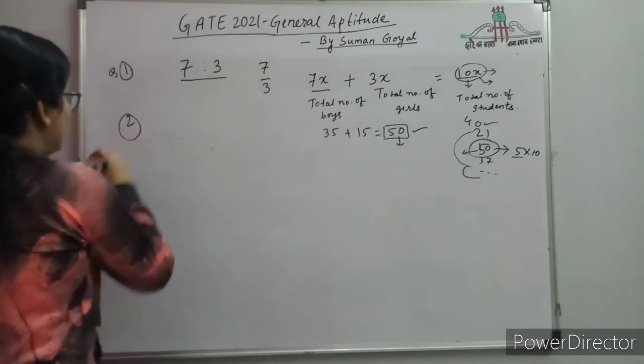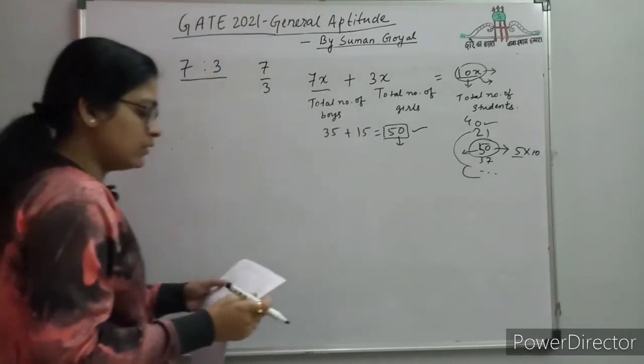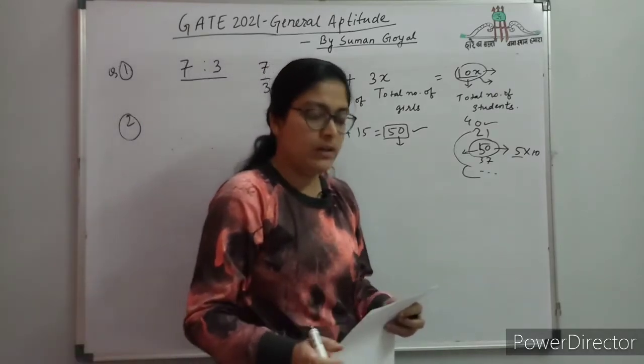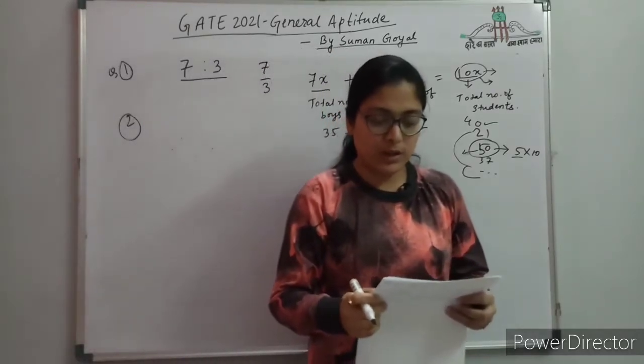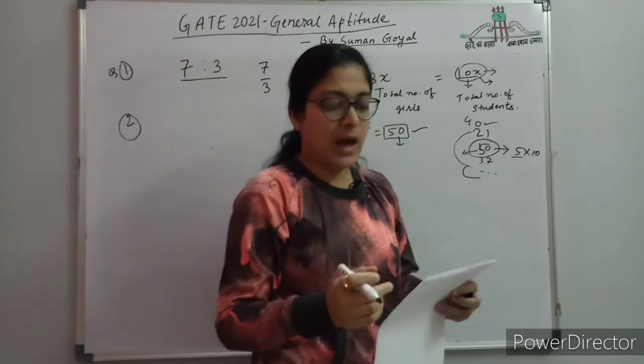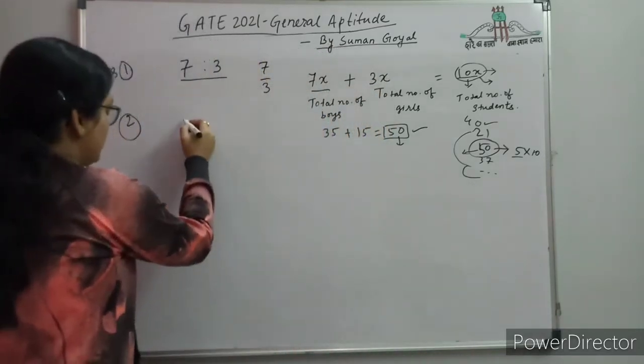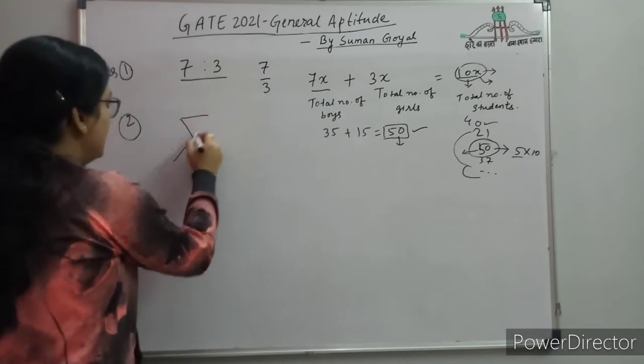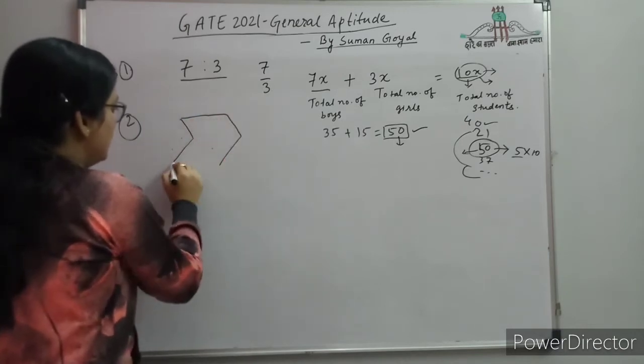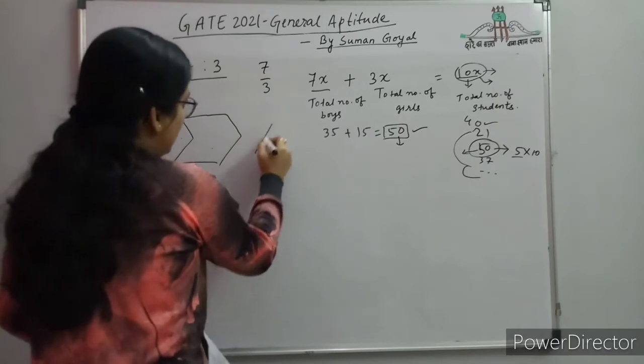Now coming to the second question. A polygon is convex if for every pair of points P and Q belonging to the polygon, the line segment PQ completely lies inside or on the polygon. You are given the definition in the question, so it makes the question very simple. अगर definition given है तो आप easily इसको find कर सकते हैं.